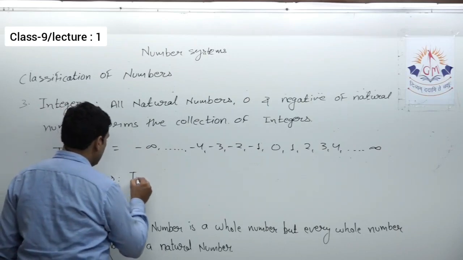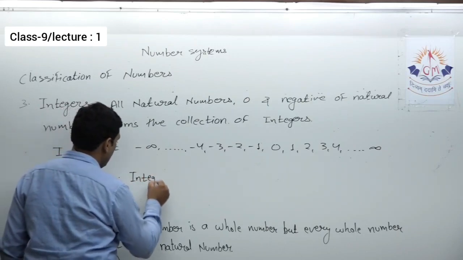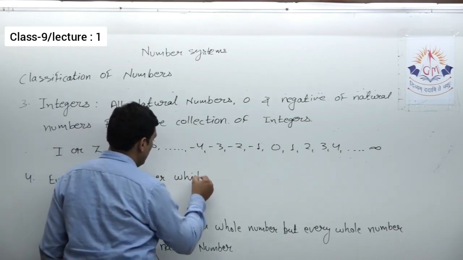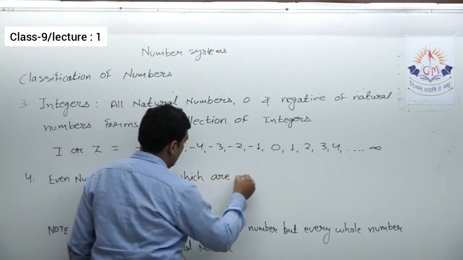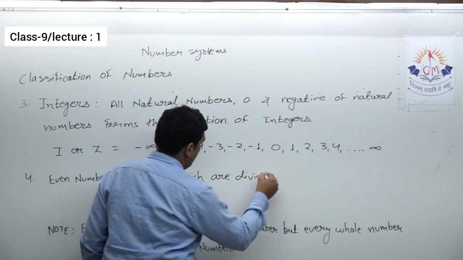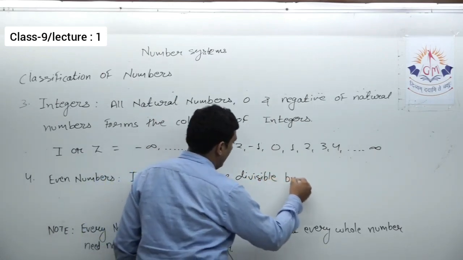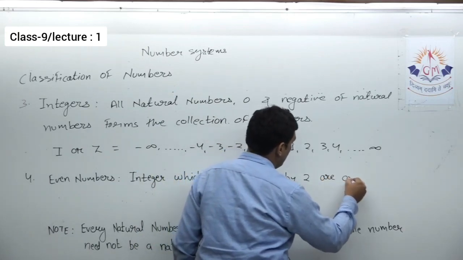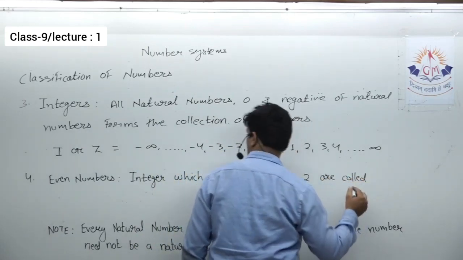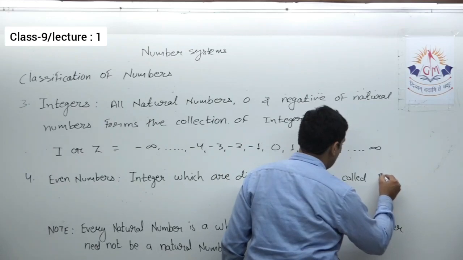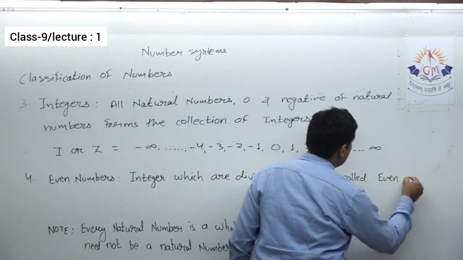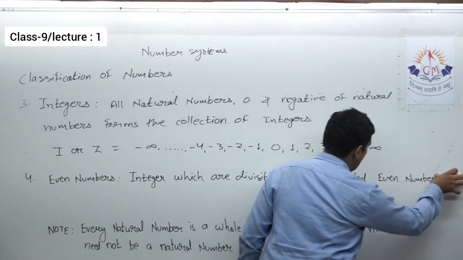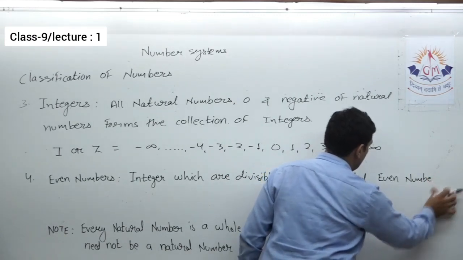So integers which are divisible by 2 are called even numbers.